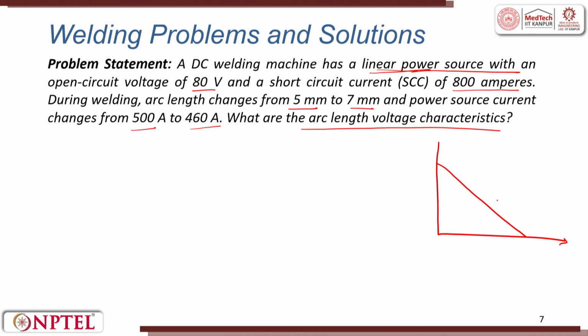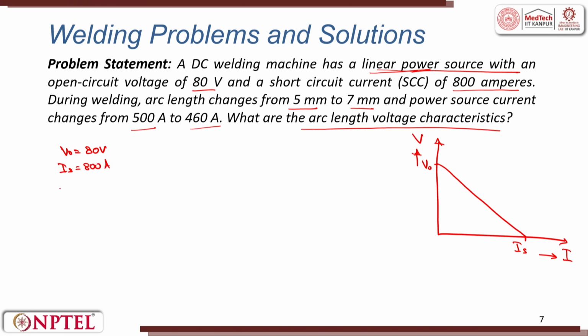This is voltage, this is current, and here if I say this is my current Is and this is my voltage V naught, it is given that V naught is equal to 80 volt and short circuit current as 800 amperes.